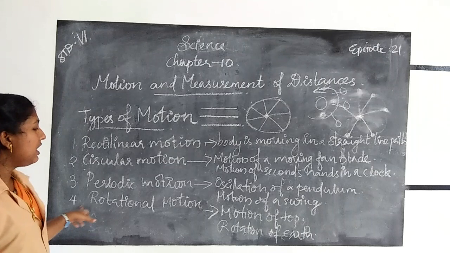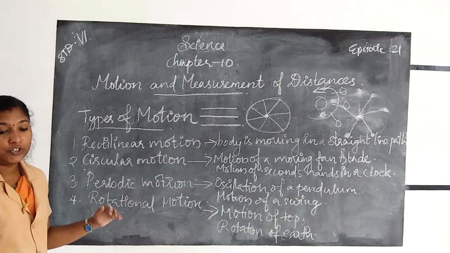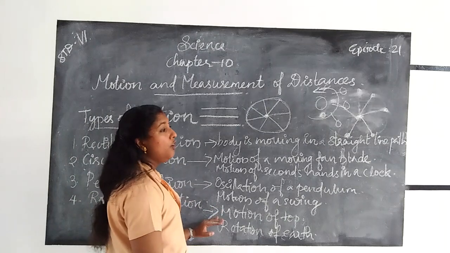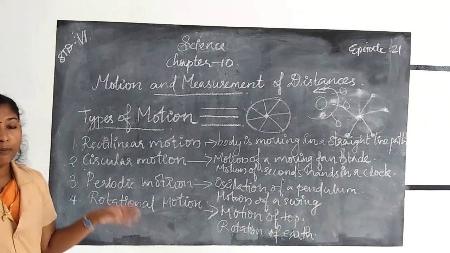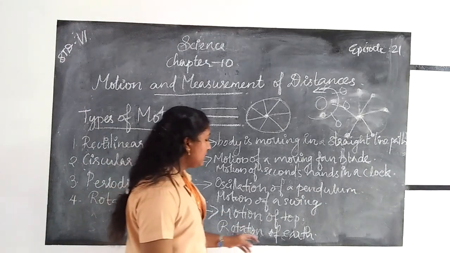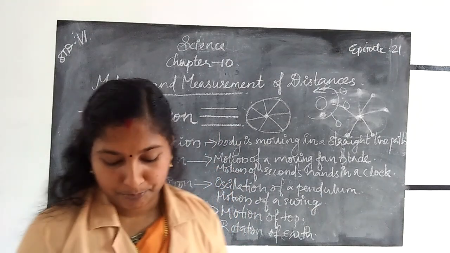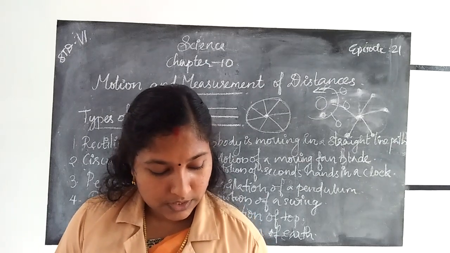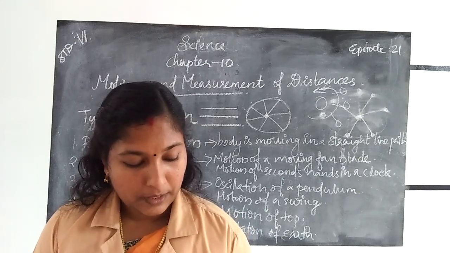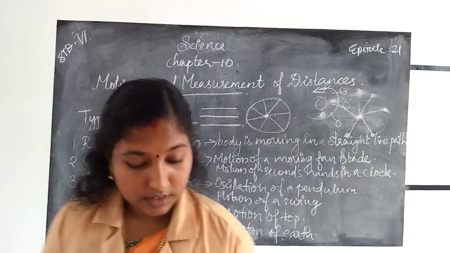Next one, rotational motion. Rotational motion means motion in which a whole body moves about an axis. Example, motion of a globe, then rotation of the earth, etc. are examples for what? Rotational motion. In your textbook, some examples are given for rotational motion, circular motion, periodic motion, and rectilinear motion.